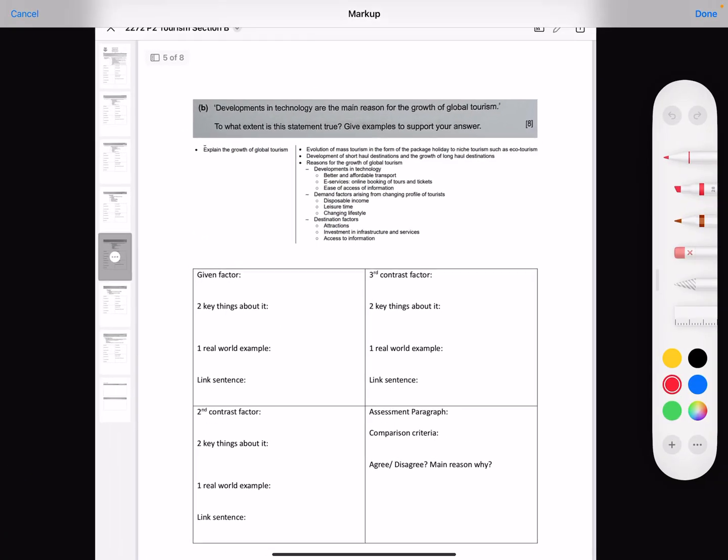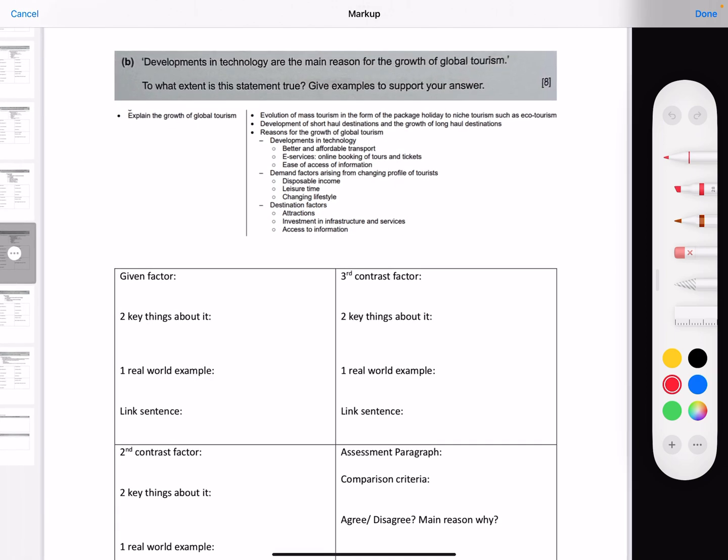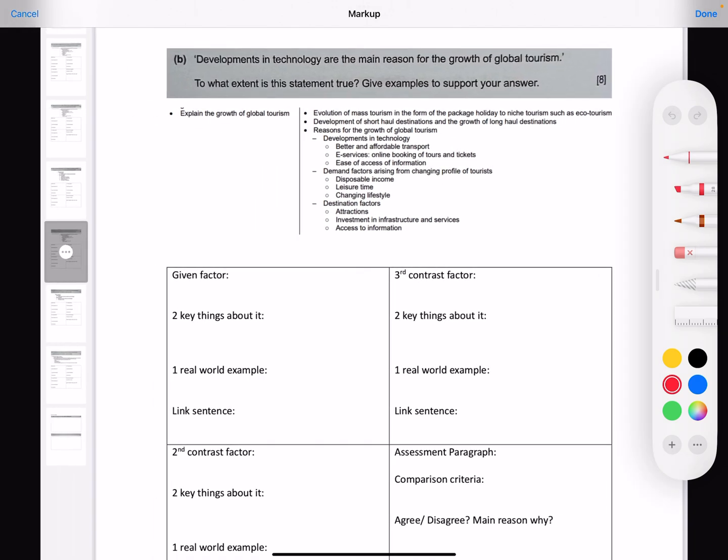The following year, what we had here is developments in technology once again. So you see, this seems to be a problem, right? That Cambridge still cannot find enough evidence that Singaporean students are able to do this properly. So they come back to this sector again. Okay. So developments in technology once again, what are we looking at? You can talk about any one of these three.